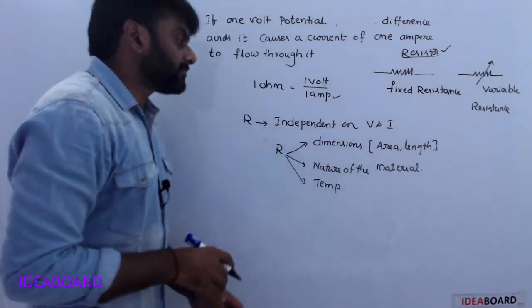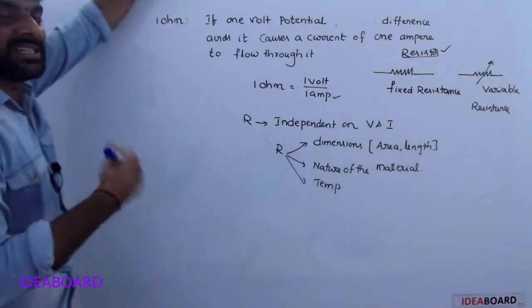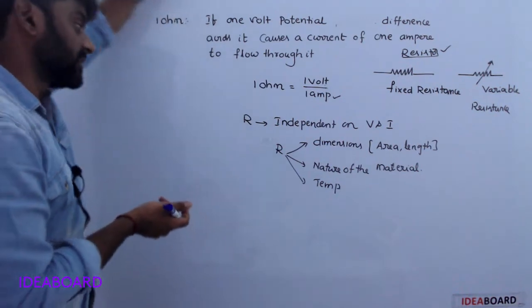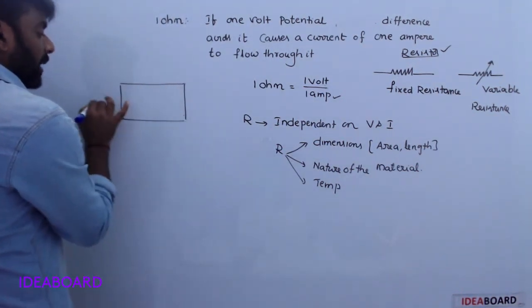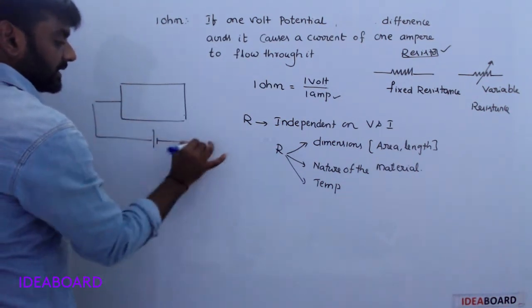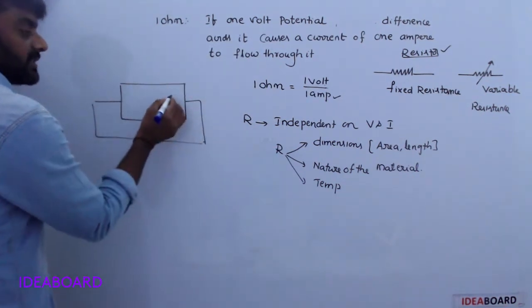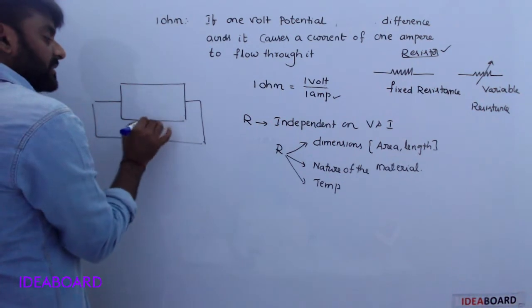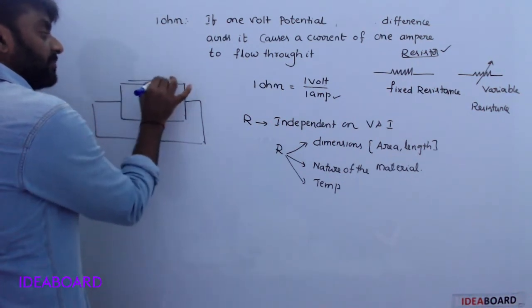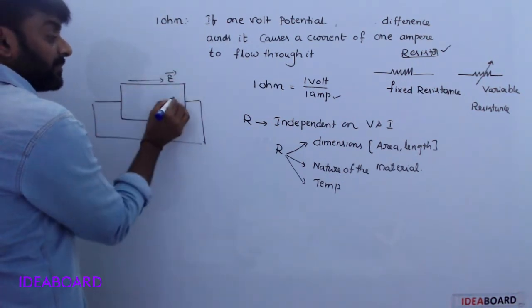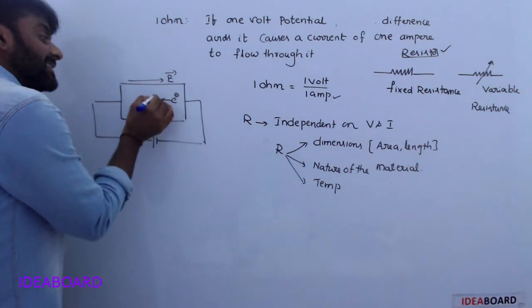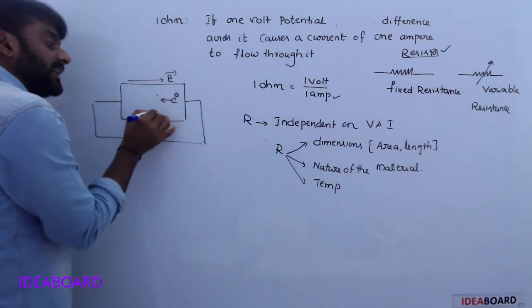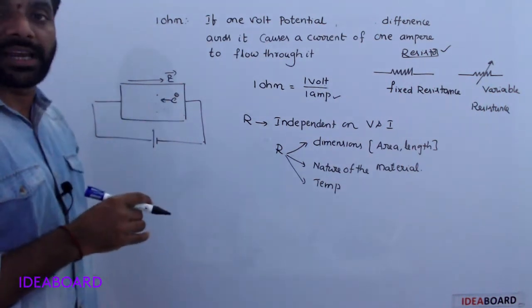Okay. Now, what is the cause of resistance? For example, it is a conductor. Apply the potential difference. Due to this potential difference, some electric field is developed. Here, electrons are moving. These are collided with fixed ions.